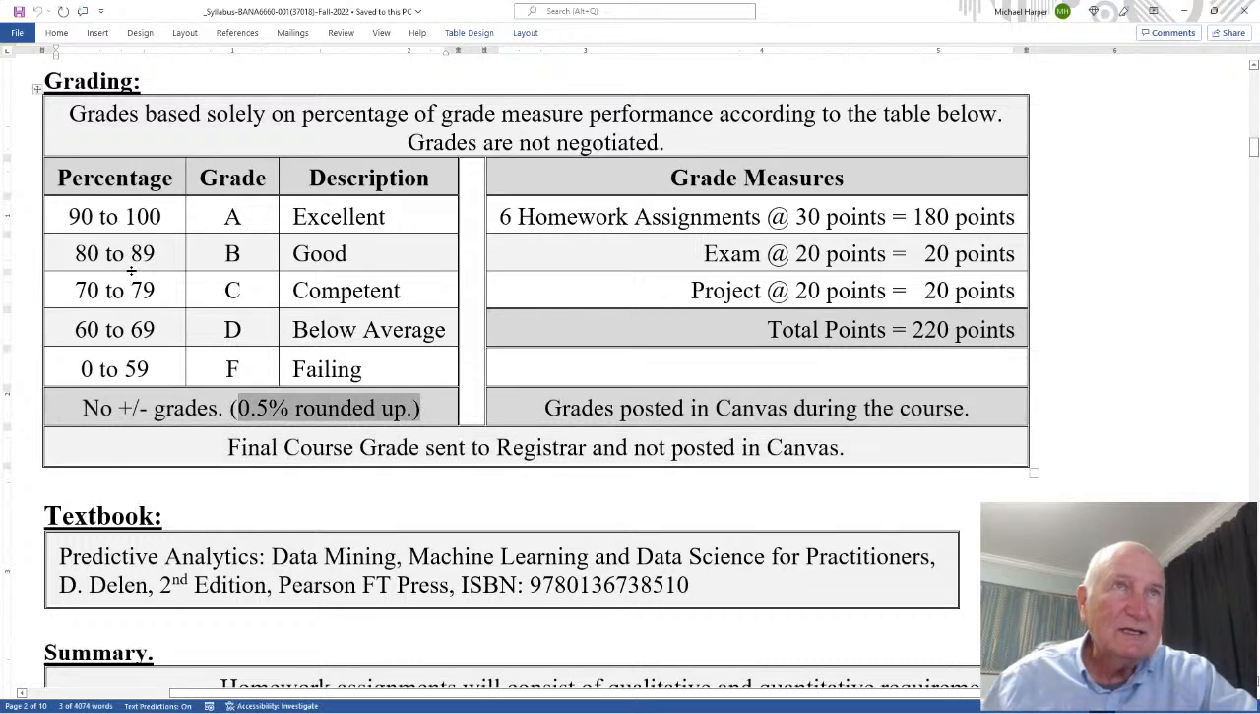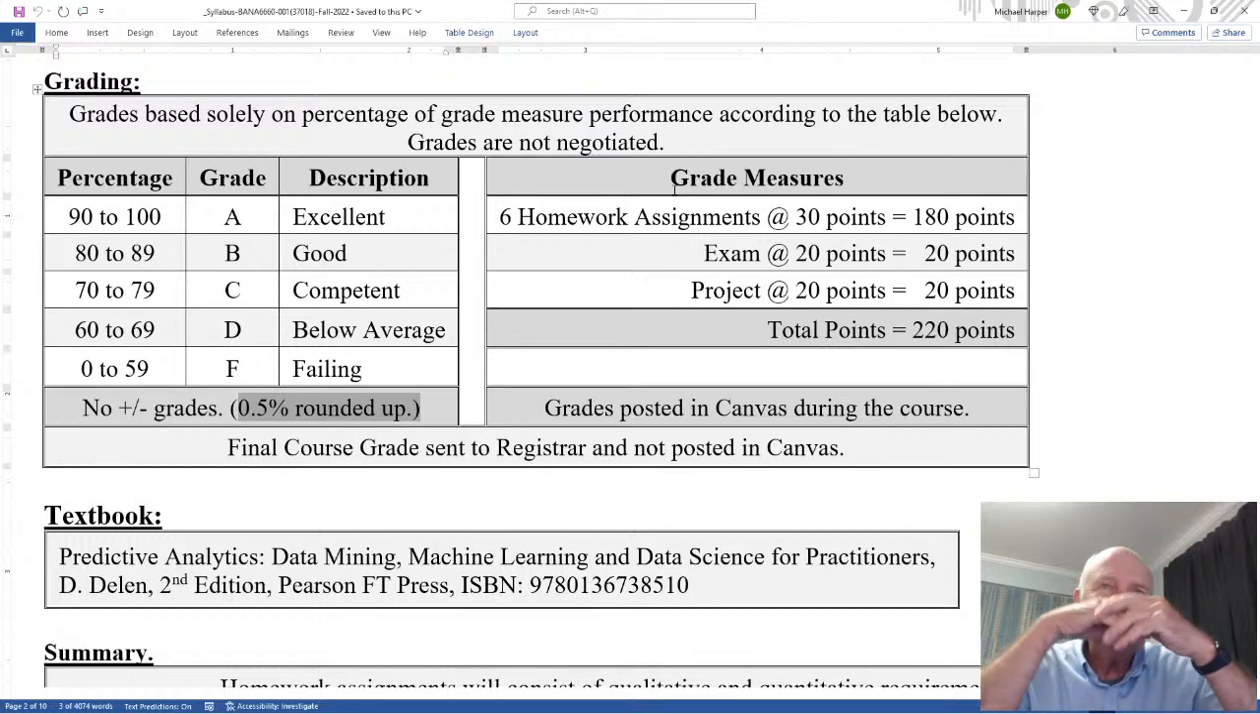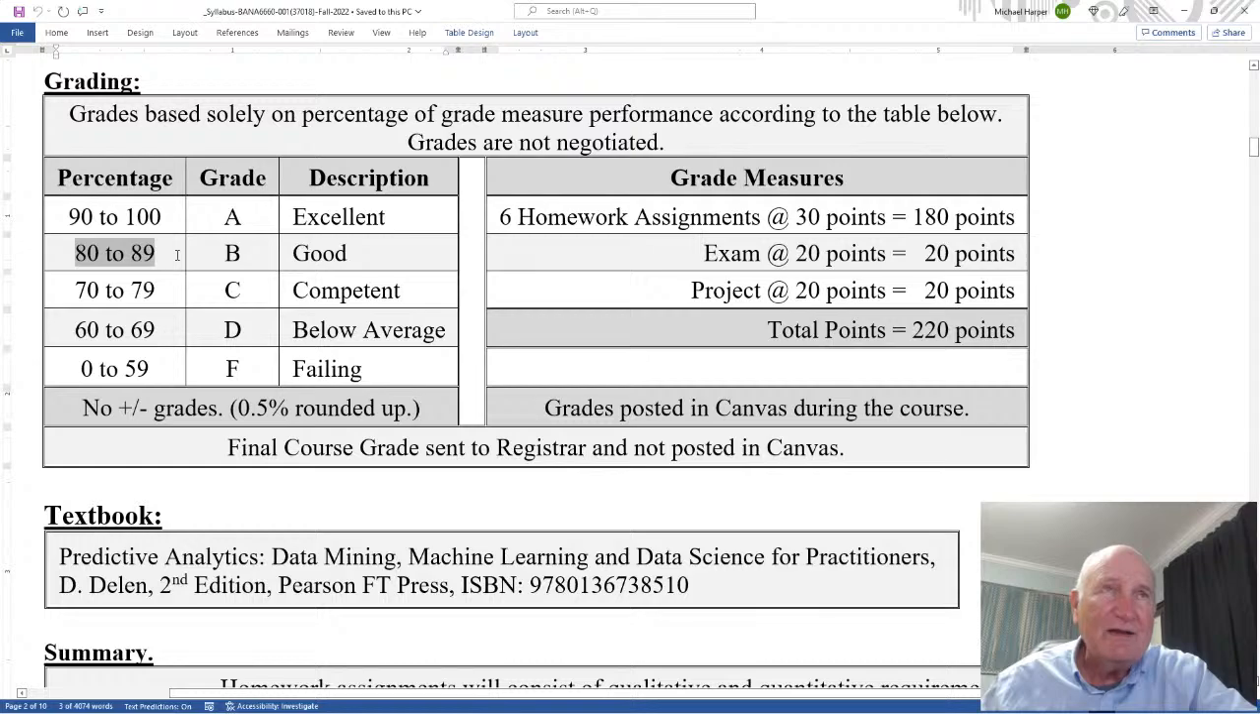What I mean by that is that when you have your grades, and this rounding convention I use not only on the grades, on assignments, on exams, and everything, is that if you do calculate the percentage, if you have 89.5%, that's rounded up to 90%, which is an A. If it's 89.4%, or 89.49, it's rounded down to 89, which is a B.